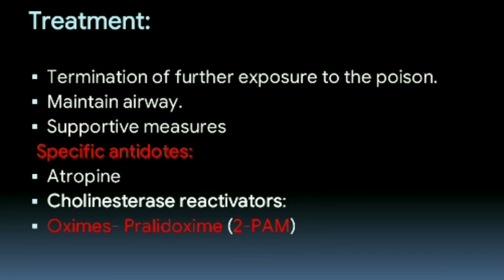So the treatment is termination of further exposure to the poison, and a proper airway should be maintained, and supportive measures like maintaining BP, hydration, and control of convulsions with judicious use of diazepam have to be taken. And there are some specific antidotes, that is atropine. Atropine is highly effective in countering the muscarinic symptoms, but higher doses are required to antagonize the central effects. So all cases of anticholinesterase poisoning must be promptly given atropine.